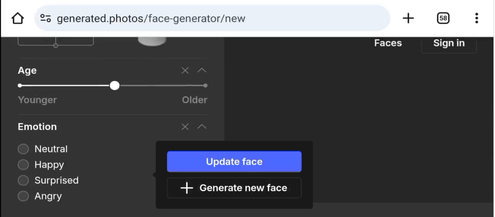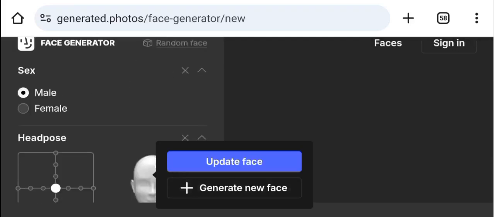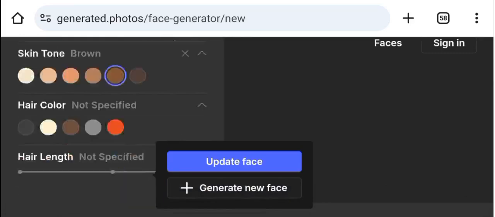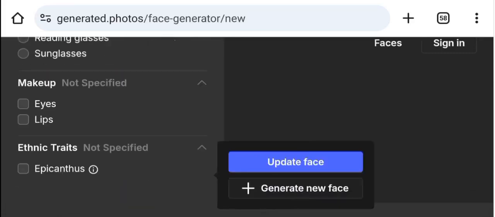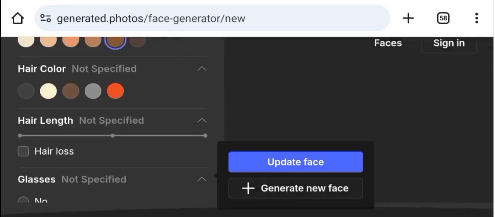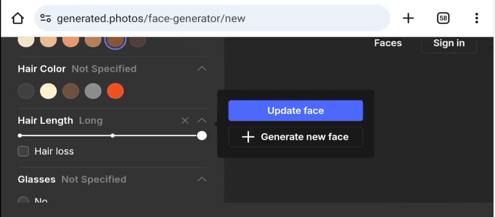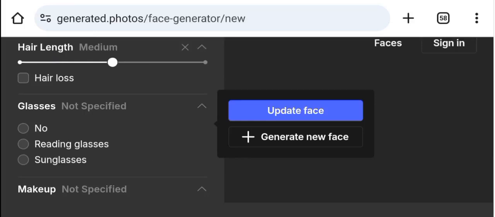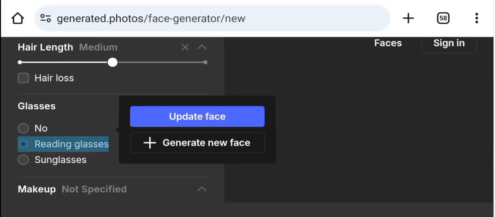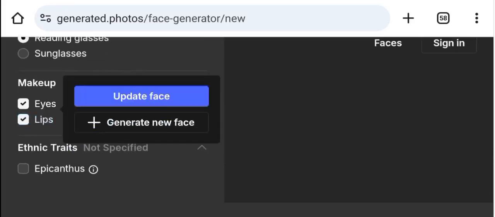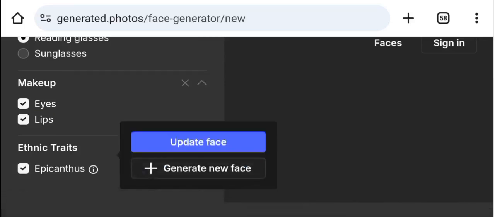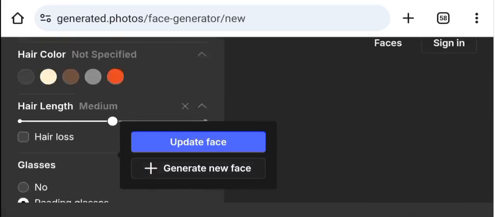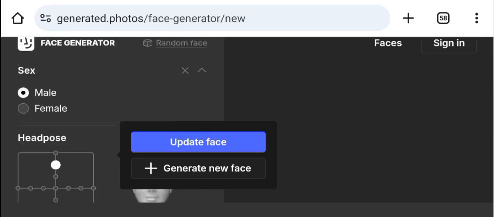As you can see here, I've clicked on generate new face. So let's allow it to open. Generate face. That is just how you'll be able to generate a face. Okay, we still have the hair. So we can say this person is going to have hair, glasses. We're going to say sun reading glasses. We're going to say makeup on the eye, lips. So we're going to say generate face. Just pray it works out. But this is how you can generate a face on this platform. It is as easy as this.